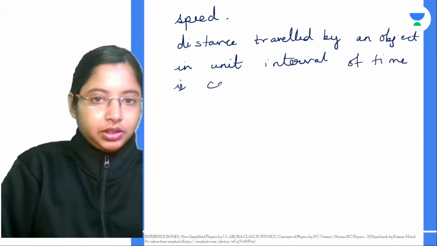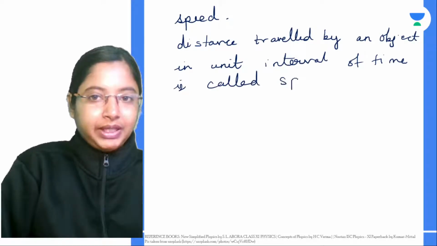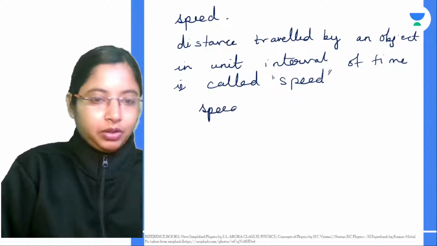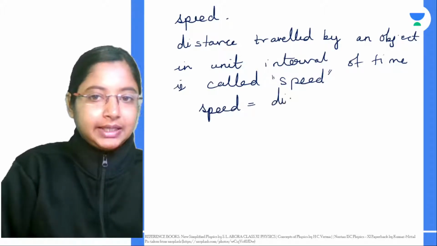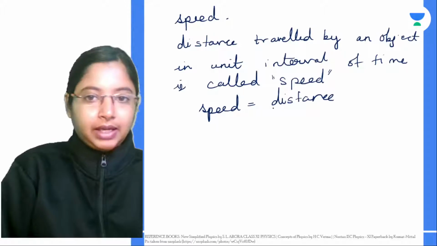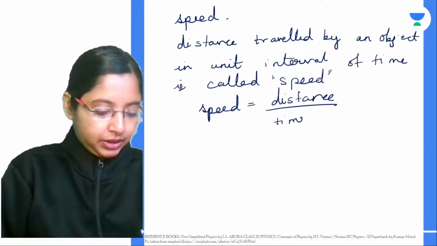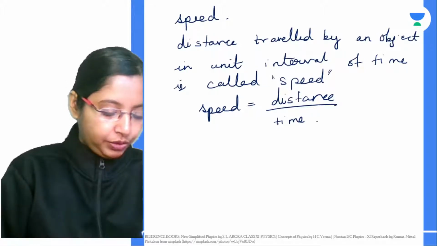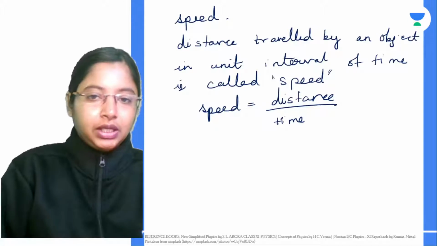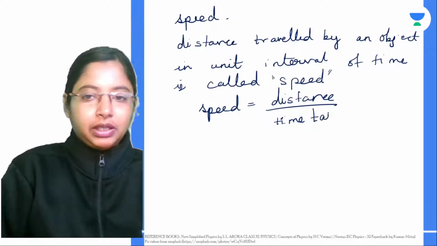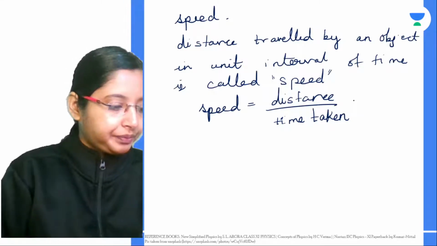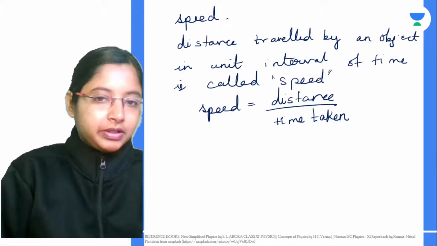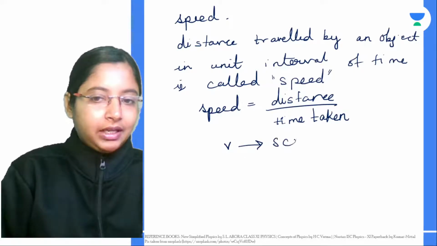So speed is given by distance divided by time taken. In this case, speed will be the rate of change of position of an object. That's also right. To represent speed we use the symbol v again. Speed is basically a scalar quantity.